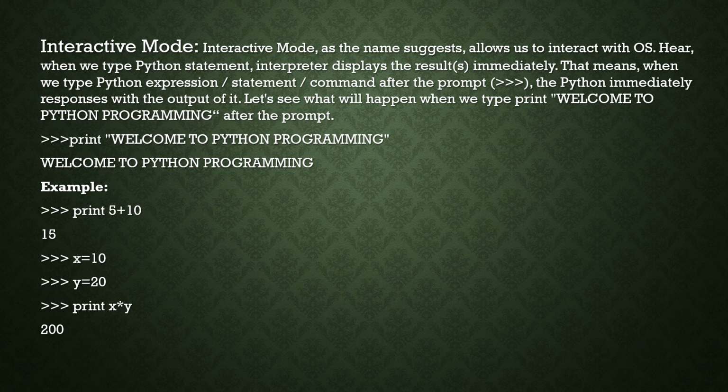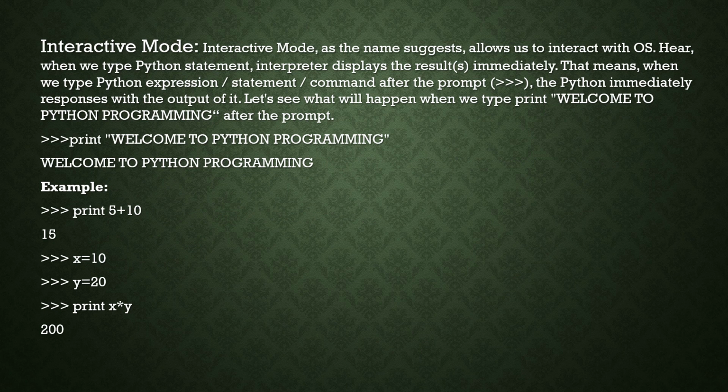Suppose you want to print something, we just type print, and then write some numbers, or within double quotes we can write a string or sentence which should be displayed. When we write a Python expression or statement after the prompt, which is the three greater than symbol, Python immediately responds with the output.